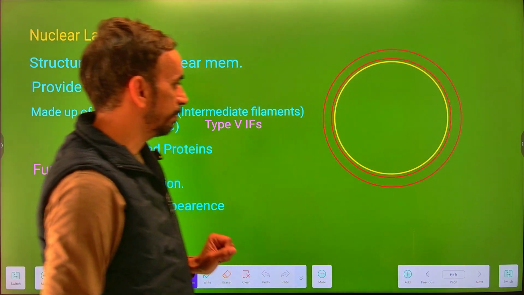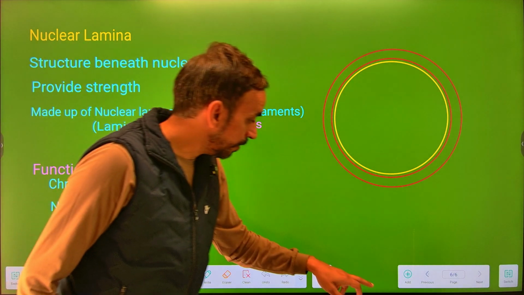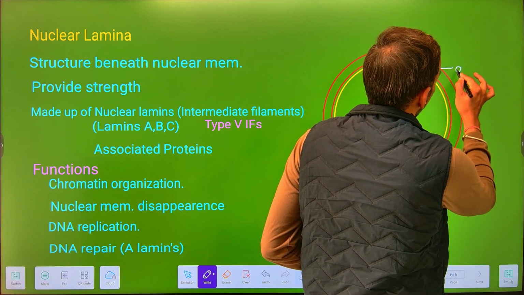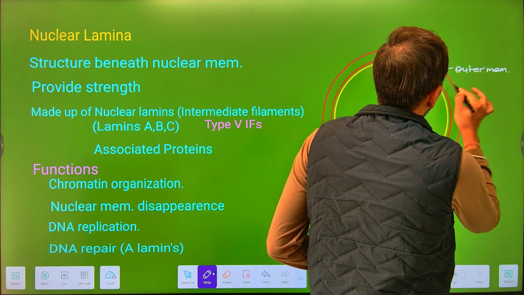Next, let's talk about an important thing, which we had called the nuclear lamina. Now, as we already stated, we have nuclear outer membrane, we have nuclear inner membrane.